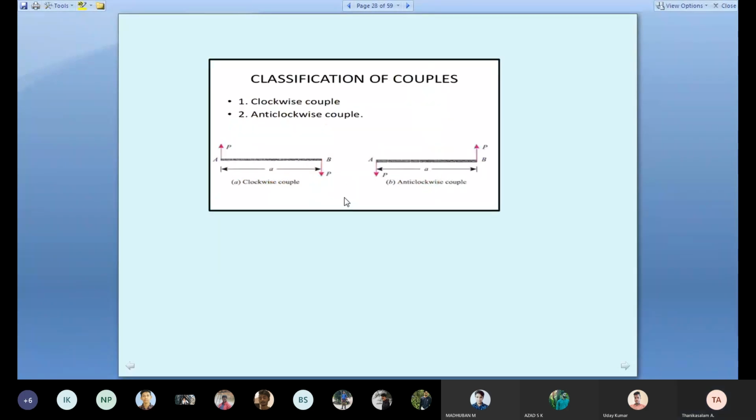Here it is anti-clockwise. Then we discussed the couple. A couple is 2 equal forces acting in opposite directions and separated by some distance. What is the difference between moment and couple? Moment gives a turning effect. For example, a spanner we use to loosen the bolt and nut. That's called turning effect. A couple means rotation.